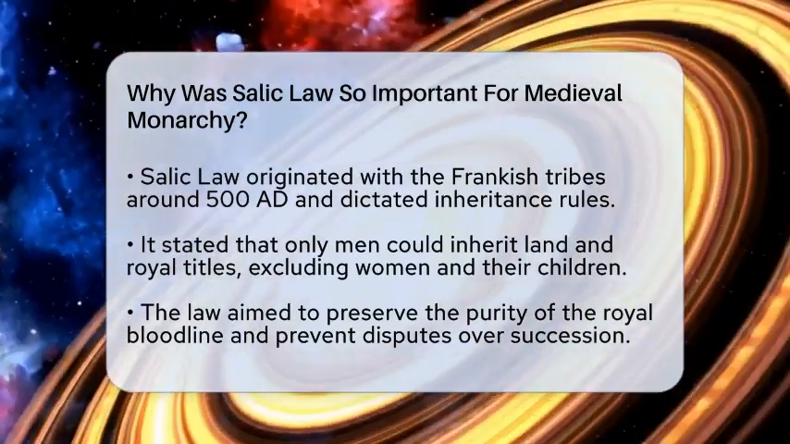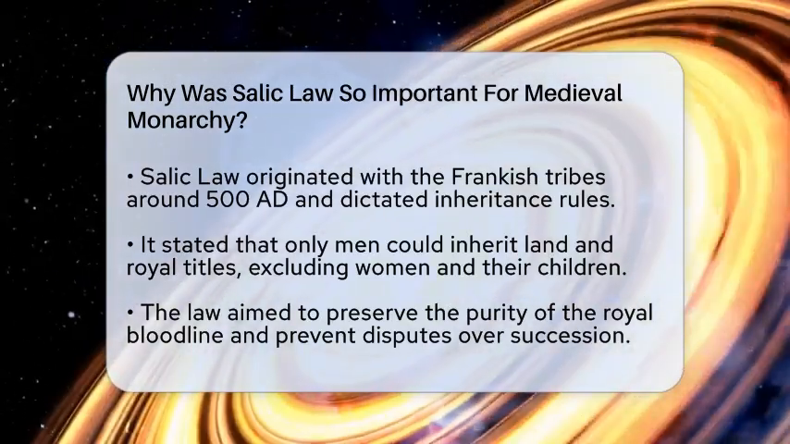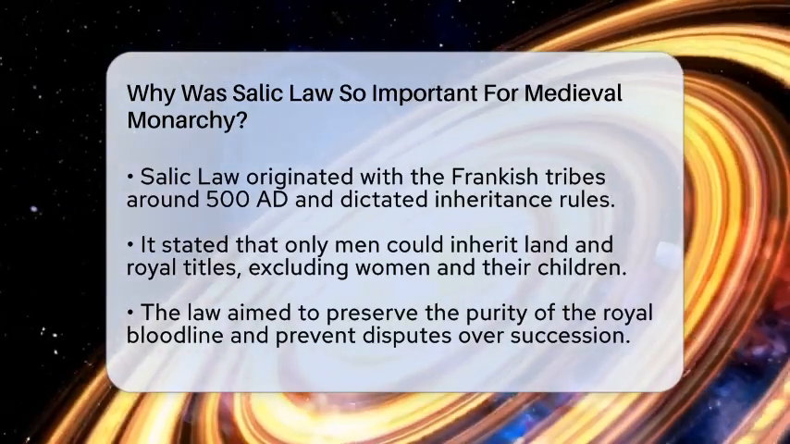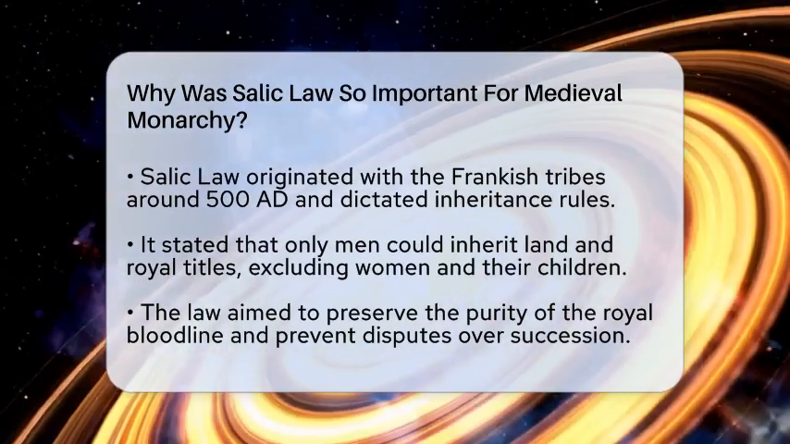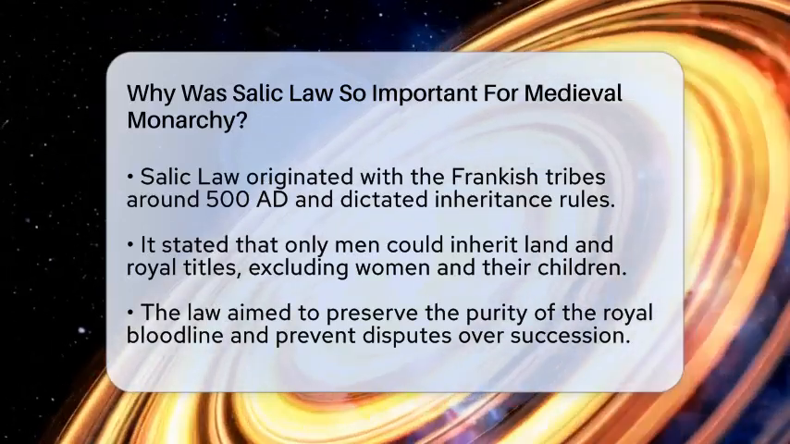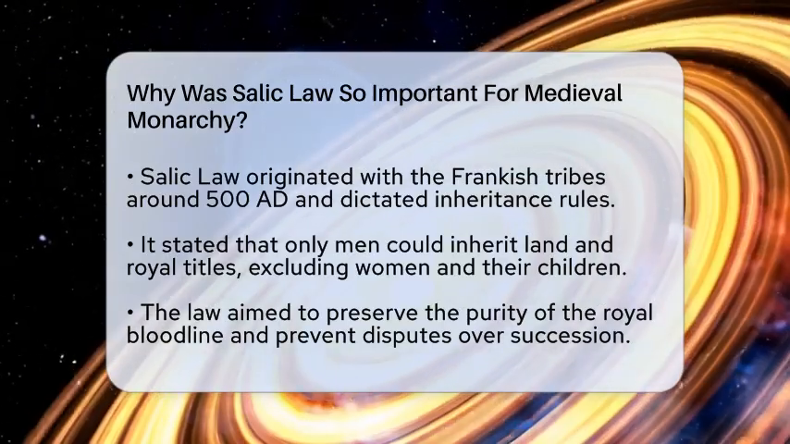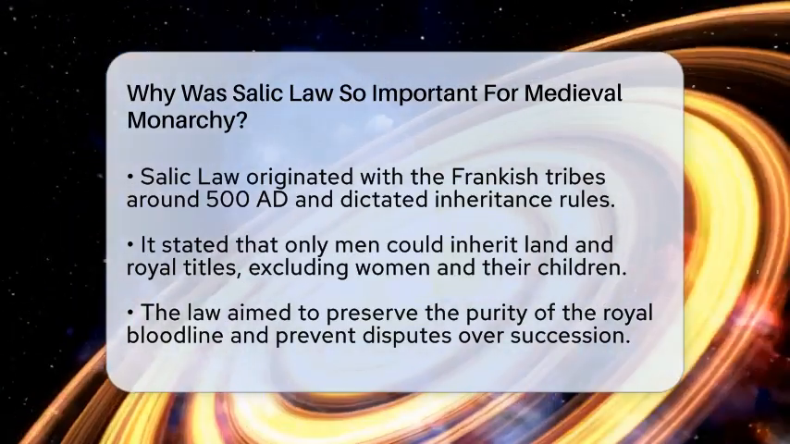It was a set of rules from the early days of the Frankish tribes, around 500 AD, and it had a big impact on how monarchies worked. Salic law made it clear that only men could inherit land and titles from their family. Women and their children were not allowed to take over the throne or land. This rule was meant to keep the royal bloodline pure and prevent disputes.